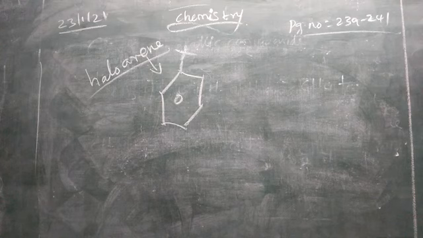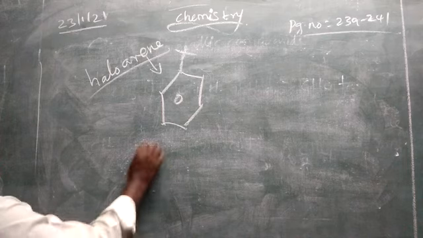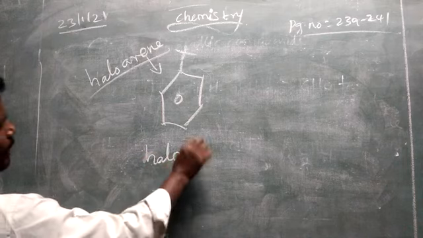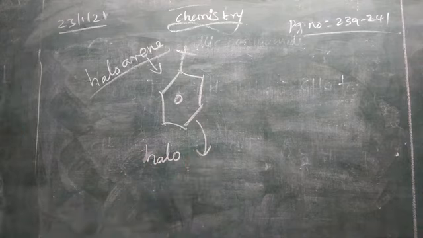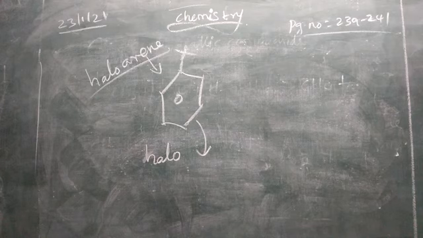If there is only one substitution, we can say halo followed by the benzene name. In case two or more substitutions come, we have to give numbers like 1,2, 1,3, 1,4. Or we can say ortho, meta, para respectively.